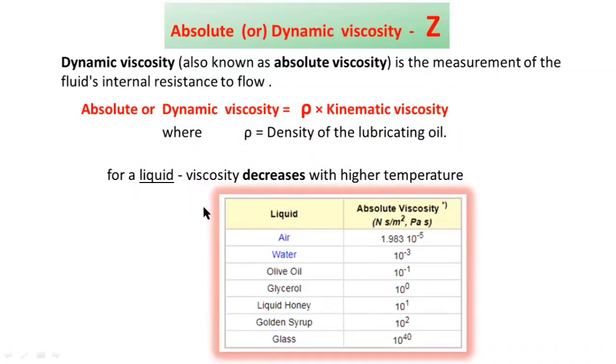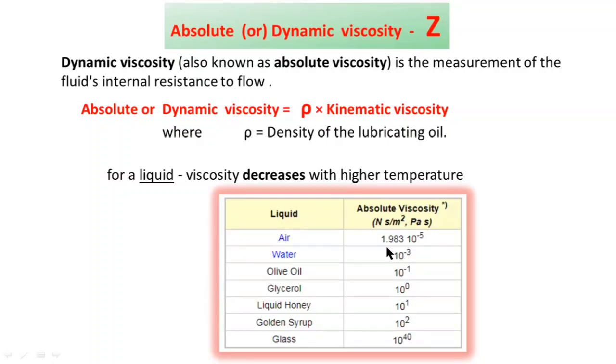Now these are some examples for absolute viscosity. This column indicates the type of liquid, and this column indicates the value of absolute viscosity. The units for absolute viscosity are Newton second per meter square, or Pascal second. Absolute viscosity for air.